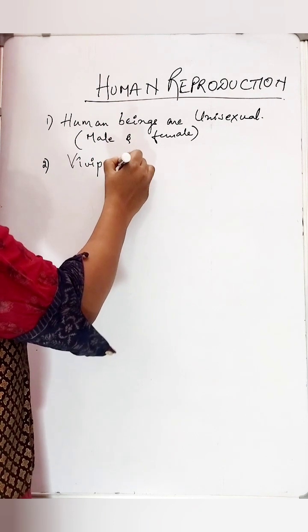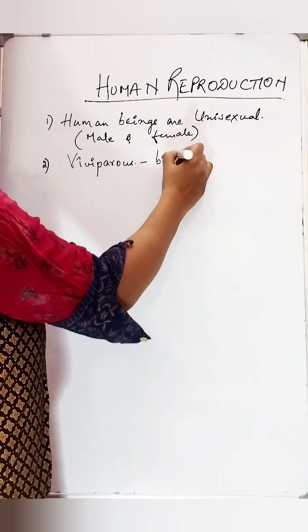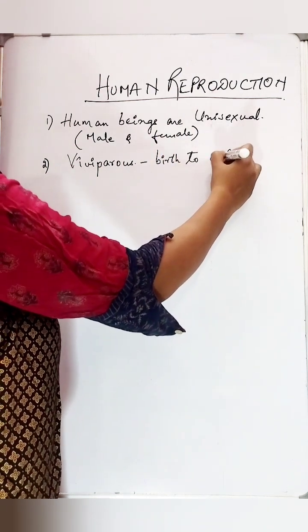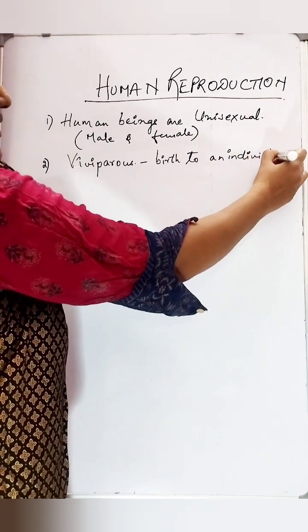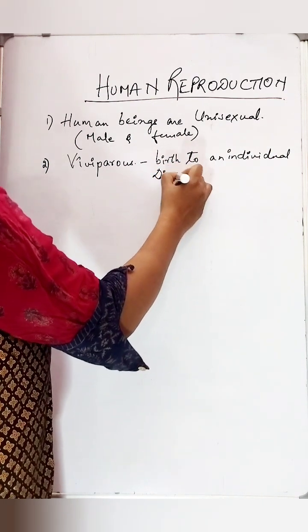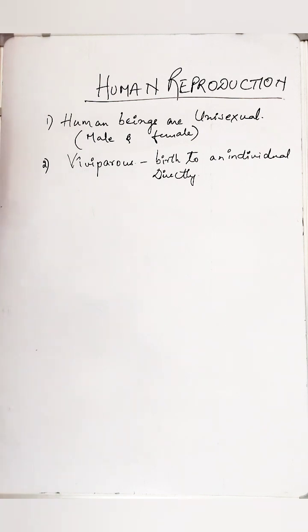What is viviparous? Means they give birth to a baby or to an individual directly. So that is viviparity.